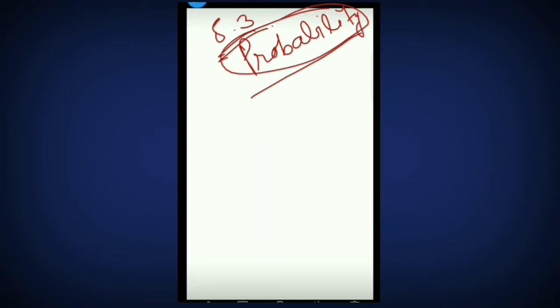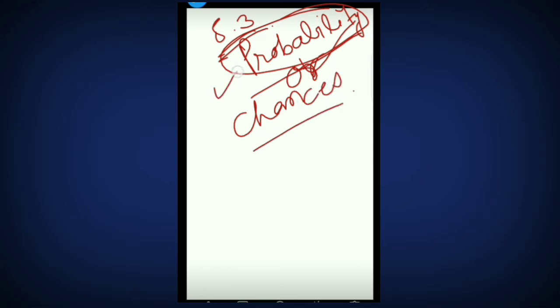Why? Because probability starts from class 8th, and it goes up to BSc, MSc and so on. Probability is a very broad topic, but in class 8th it is very simple, as you are studying in class 8th only. Now, all of you have to look here very properly. We can say probability means chances also. If there is any chance to do the work, then there is a probability.